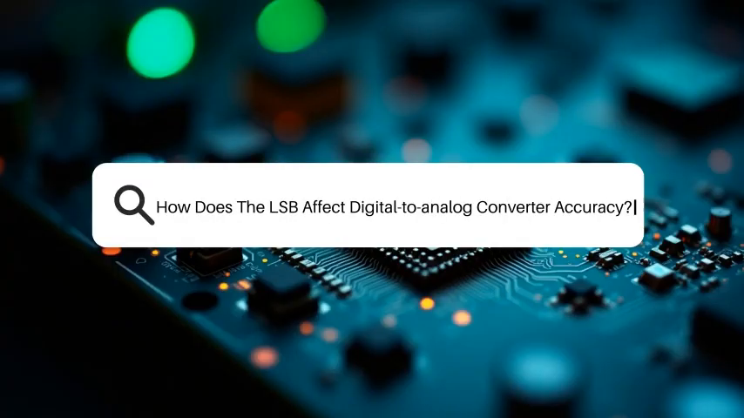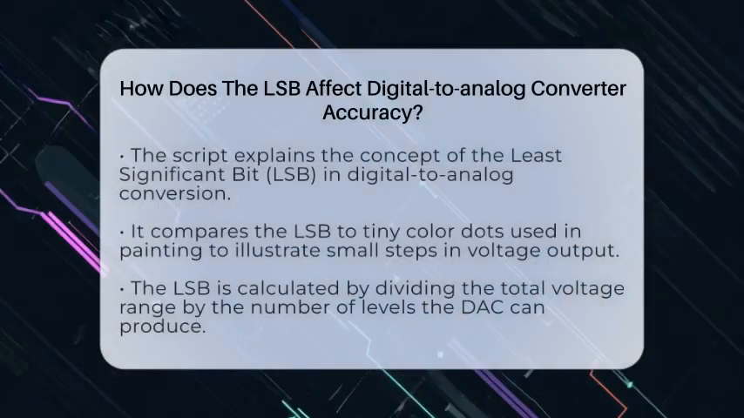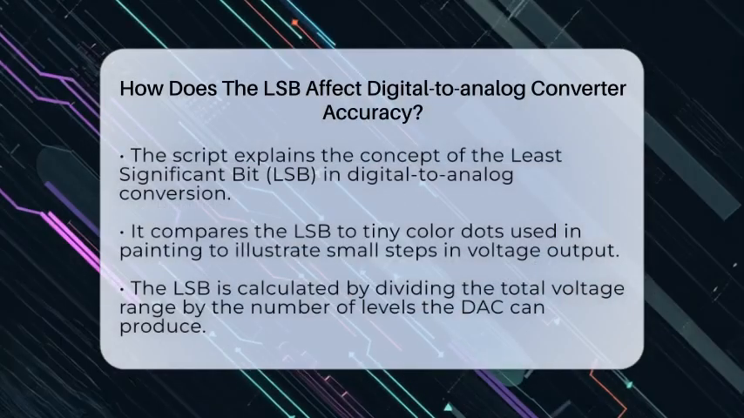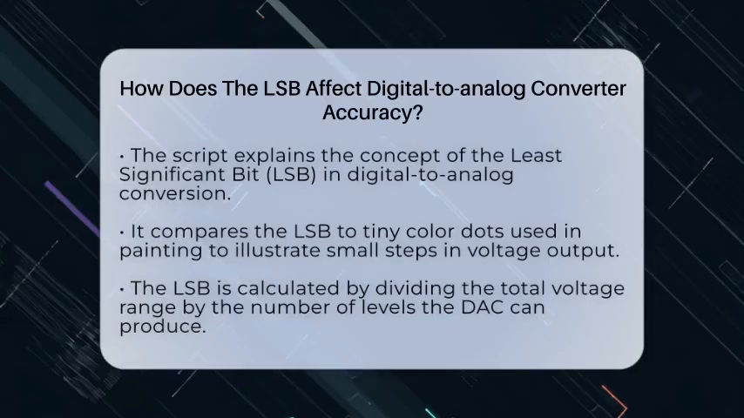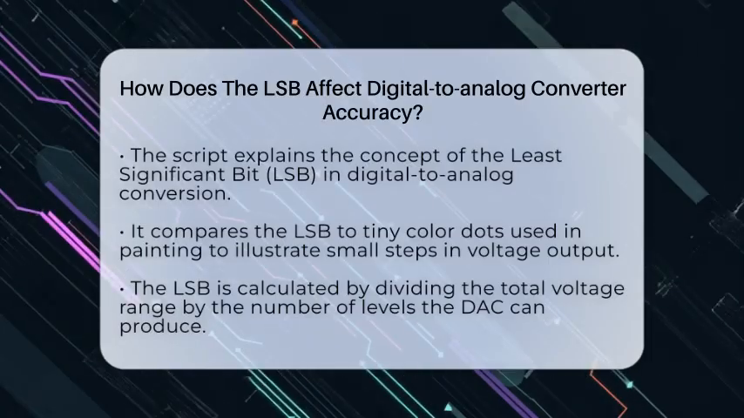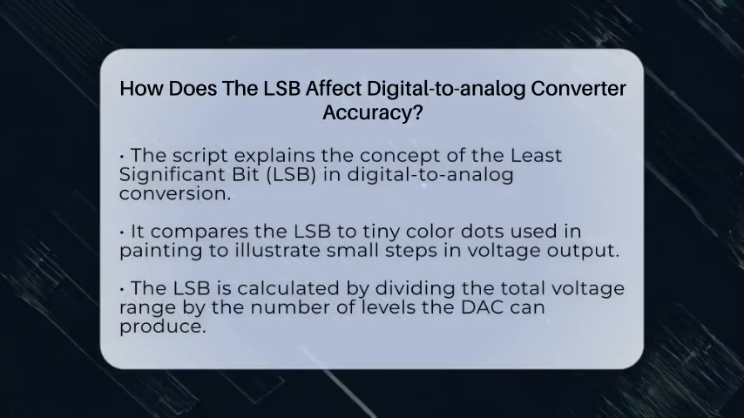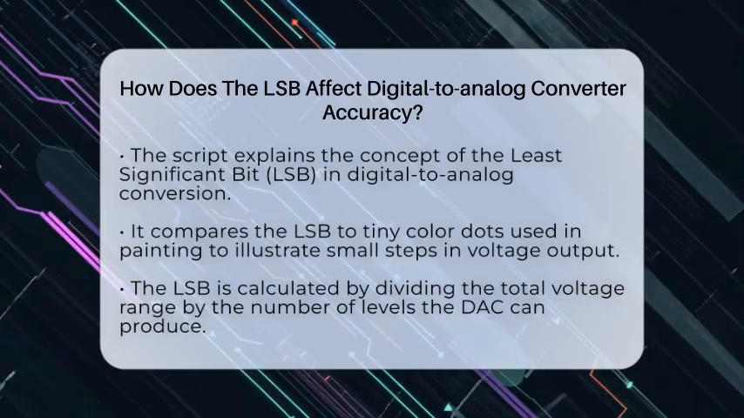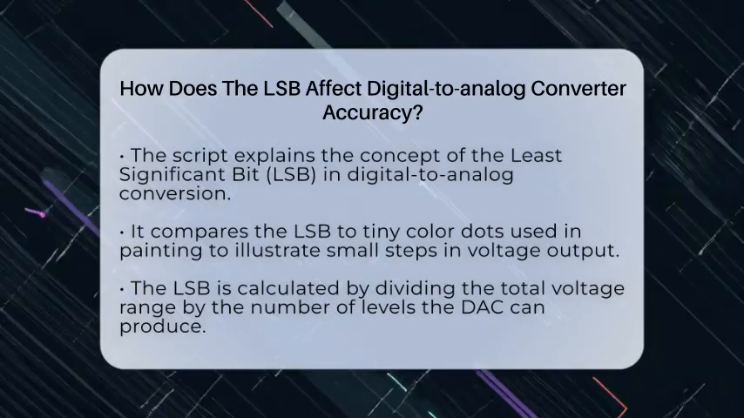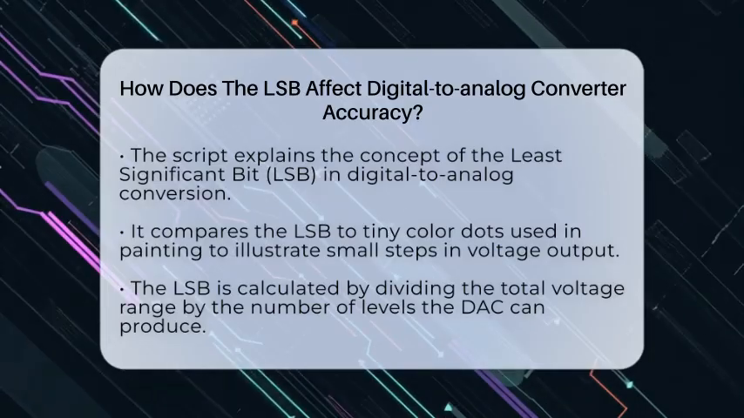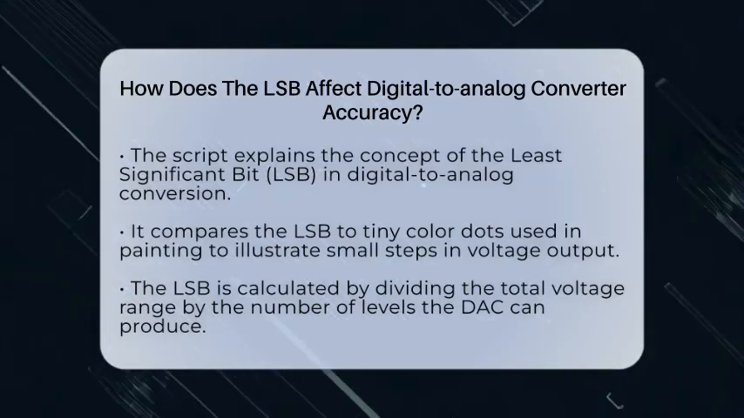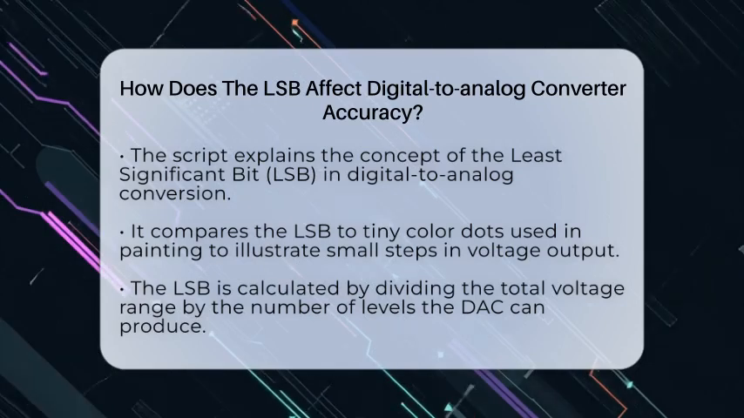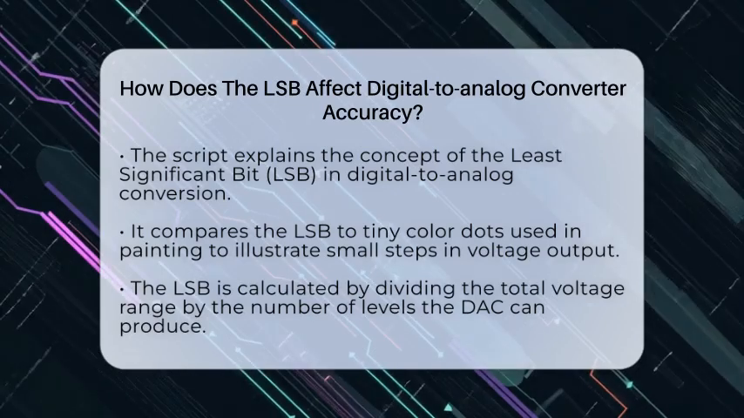How does the LSB affect digital to analog converter accuracy? Imagine trying to paint a picture with tiny color dots. The size of each dot determines how smooth and detailed your picture looks. In digital to analog conversion, the smallest step the converter can make is called the least significant bit, or LSB. It's like that tiny dot, setting the limit for how fine the output can be.